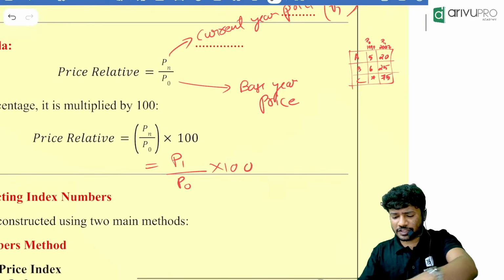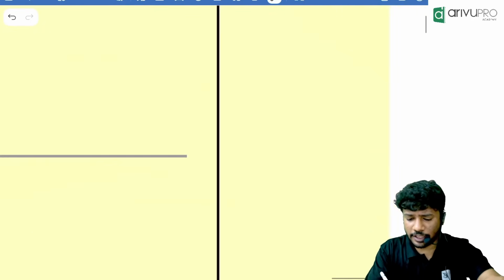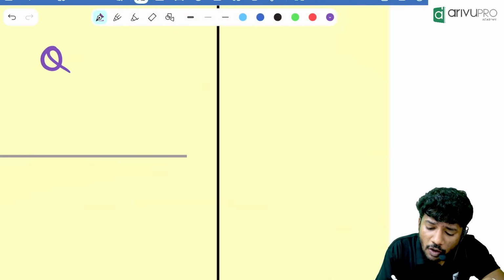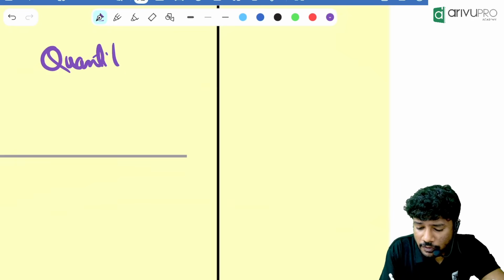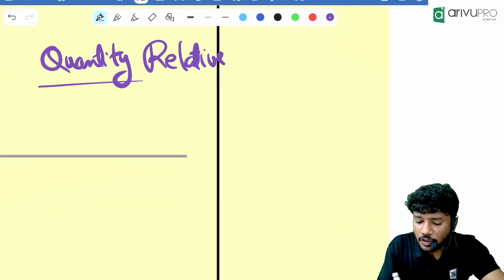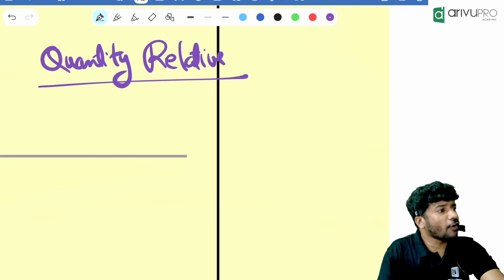Now people, along with it, I'll teach you one more thing so that you can keep it in your mind. Sometimes they ask quantity relative. What do you think the quantity relative formula will be?